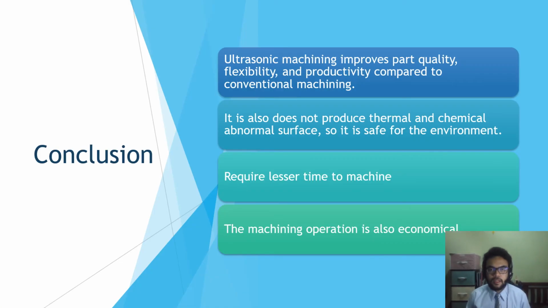For the conclusion of this project, ultrasonic machining improves part quality, flexibility, and productivity compared to conventional machining. It also does not produce thermal and chemical abnormal surface, so it is safe for our environment. It also requires less time to machine, and the machining operation is also economical.